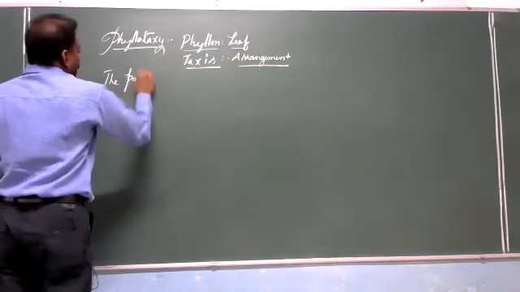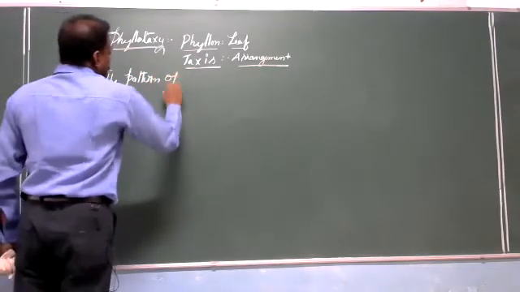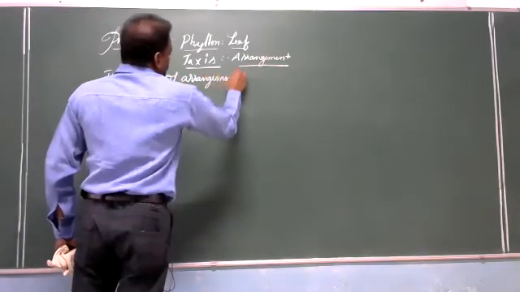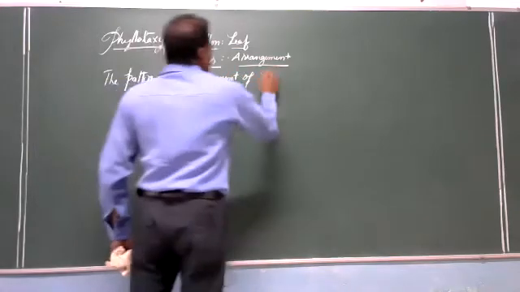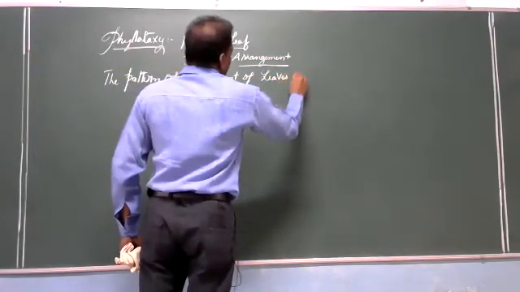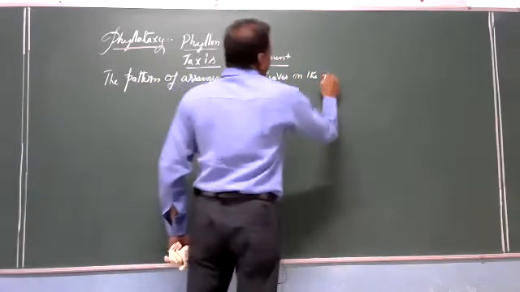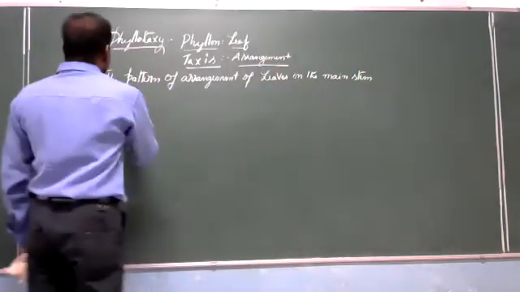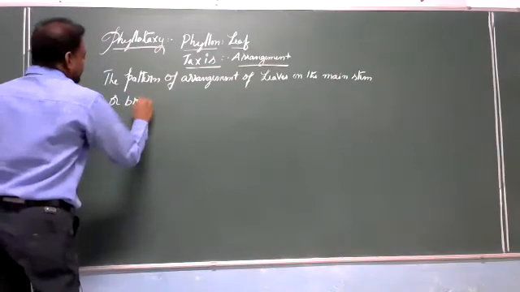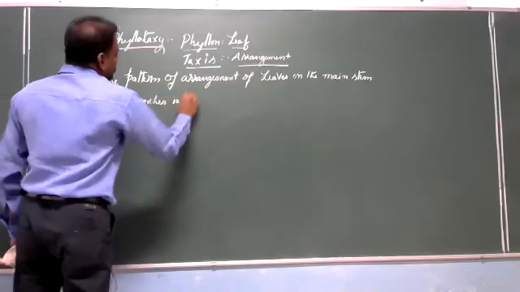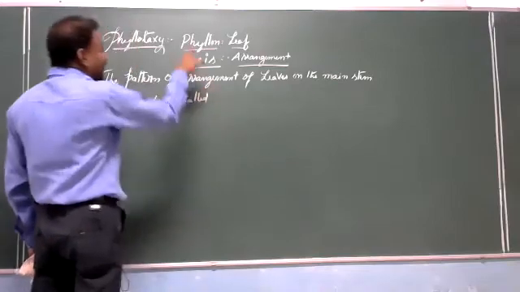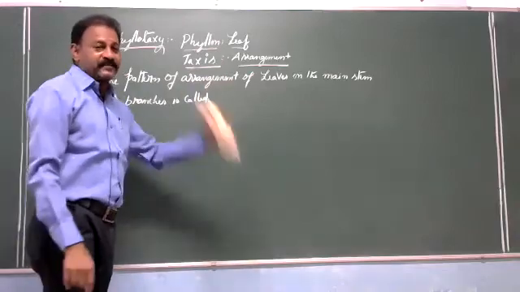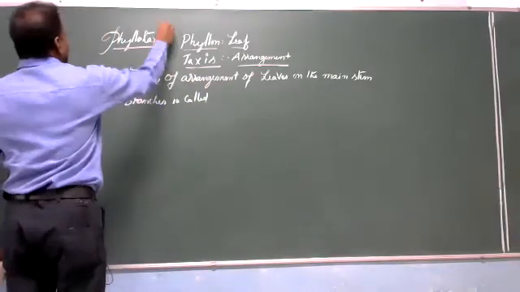The pattern of arrangement of leaves on the main stem or branches is called phyllotaxy. So the study of arrangement of leaves on the plant body, whether leaves are found on the main stem or on the branches, is called phyllotaxy.